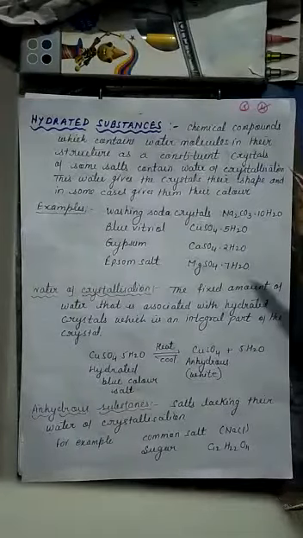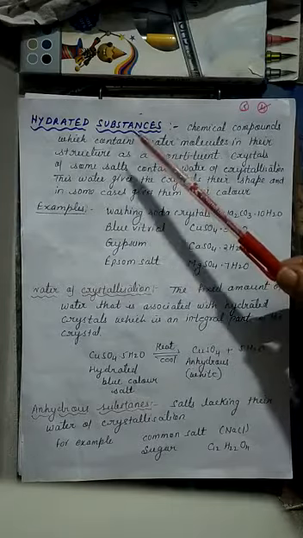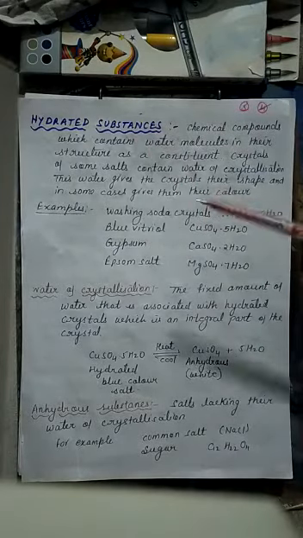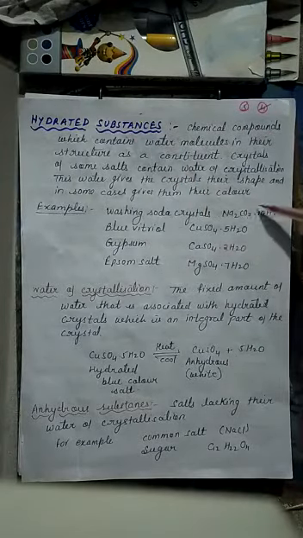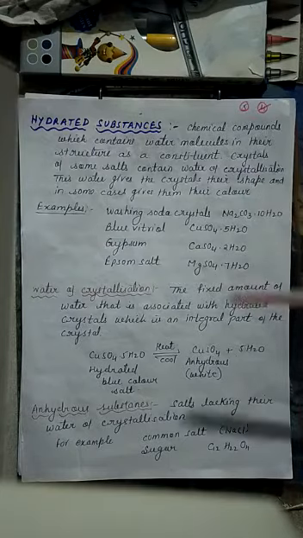Now let us revise some definitions which you have already studied in class 8th. First one is hydrated substances. These are the chemical compounds which contain water molecules as a constituent in their structure, and these water molecules give the crystal shape and color.